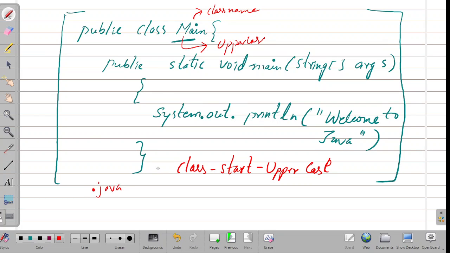This is the way we have to compile it, and after compilation, we have to execute it. These are the steps we use in the command prompt. But in Eclipse, we need not do all these things, no need to compile. You can just right click and run as Java application, then it will run. Okay, so now I'm going to explain the program.